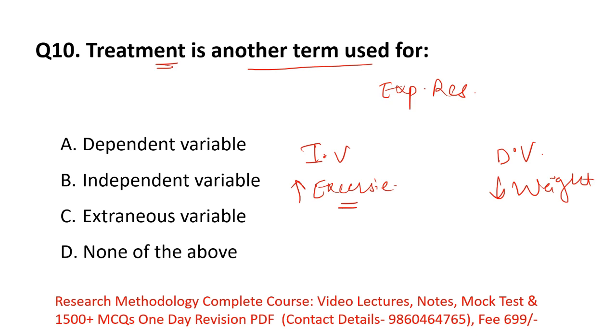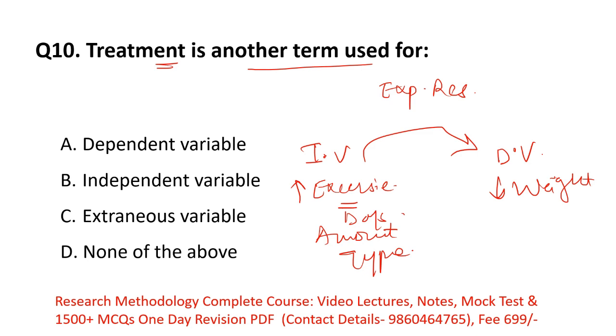The amount of exercise matters, the type of exercise matters, and how many days I perform it matters. Then only you can see its effect on your weight, whether my weight is decreasing very fast, very slowly, or moderately.